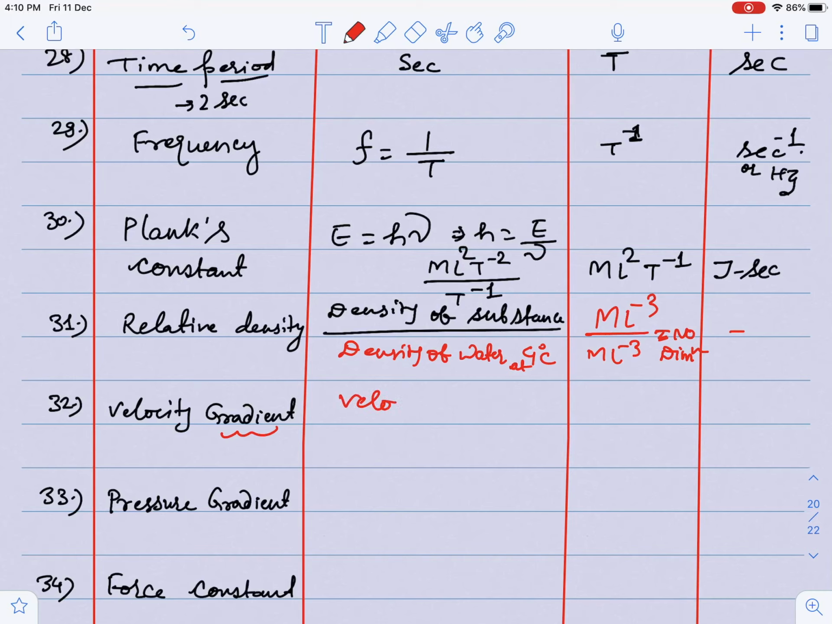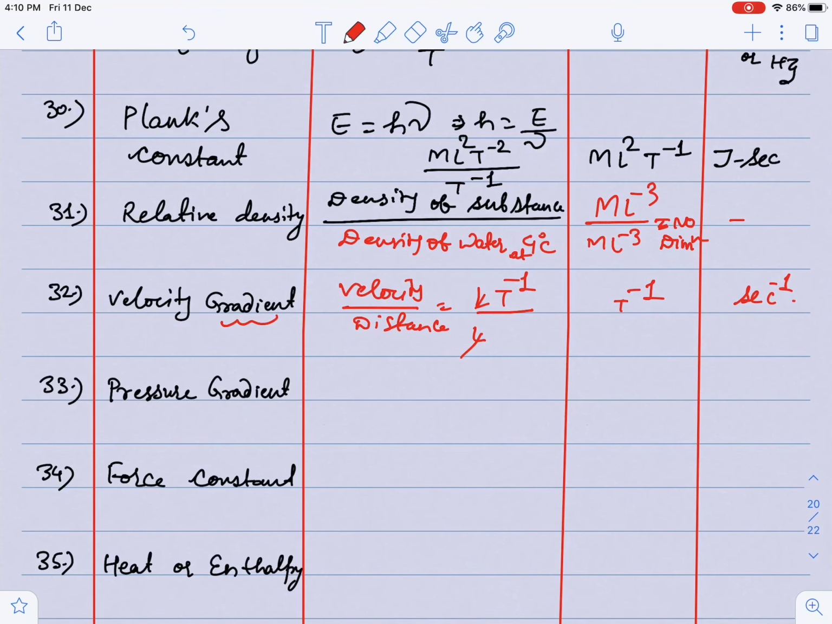Velocity gradient, whenever you find the gradient guys, d by dx of v. So velocity upon distance, velocity gradient, so anything gradient means d by dx of that thing. So velocity is LT^-1 and distance is a length L, so this cancels, so dimension is M^0 L^0 T^-1. And the unit is actually guys, since it is gradient, velocity upon length, so meter cancels out, only remaining second inverse.